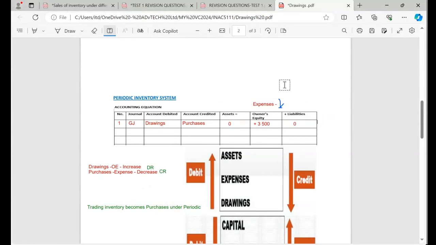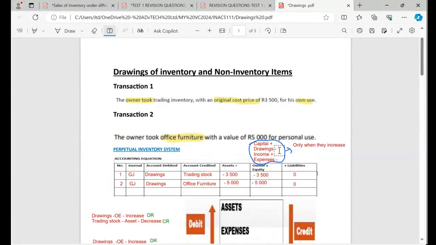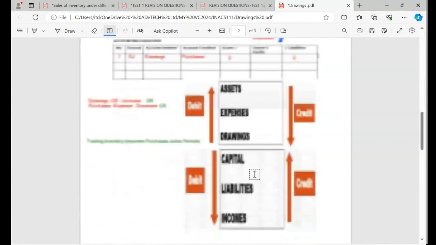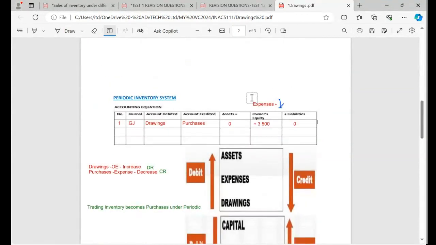Remember on top, I told you, you only use these. Remember, I wrote them here. You only do this when they are increasing. But the minute they do not increase, they decrease, you will do the opposite of what I wrote here. So make sure that you remember how to do that. Okay, so that's why here, because the expense is decreasing, instead of having a negative impact, I'm going to have a positive impact. But by nature, it has got a negative impact.